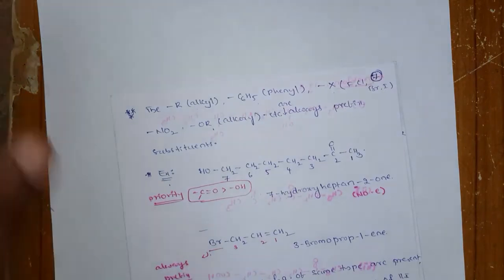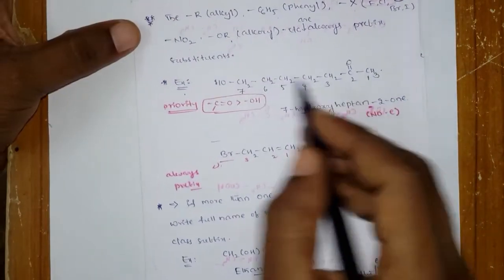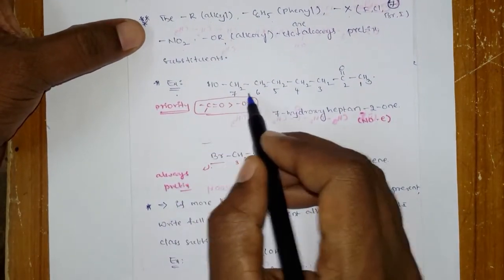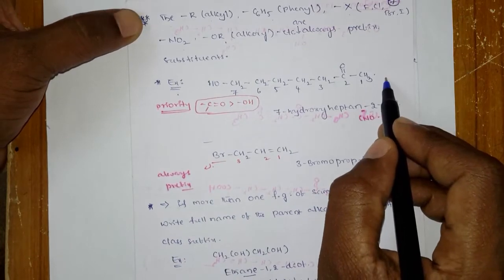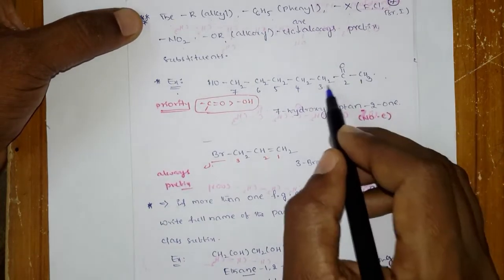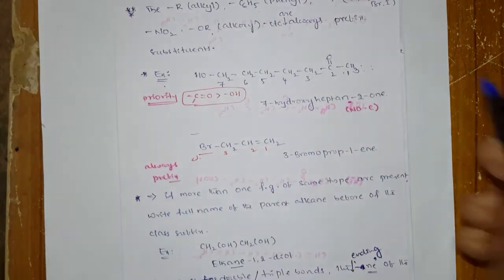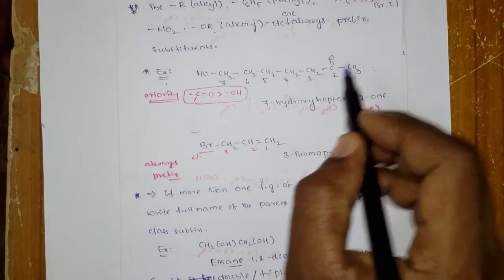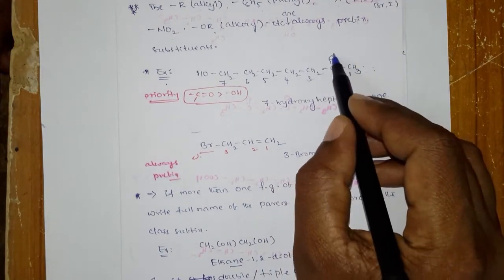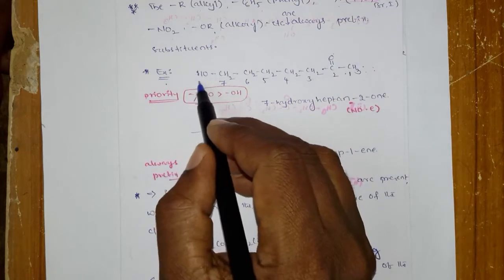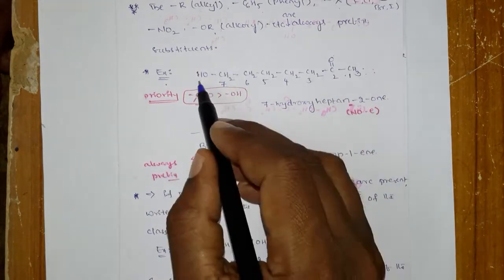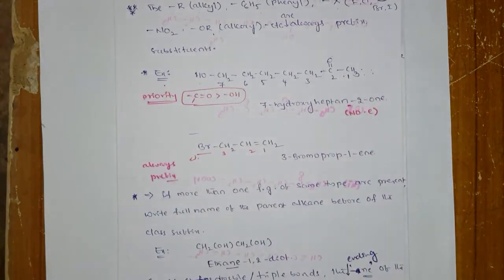So let's go with an example first. You take this example as a polyfunctional group containing compound. Okay, look at here. So in this compound, one functional group is here, C double bond O keto, and one is OH, alcohol. This is the alcohol and this is the ketone, alcohol and ketone. So what will be the priority? Obviously the priority, you know that keto compounds has a high priority than the hydroxy groups.